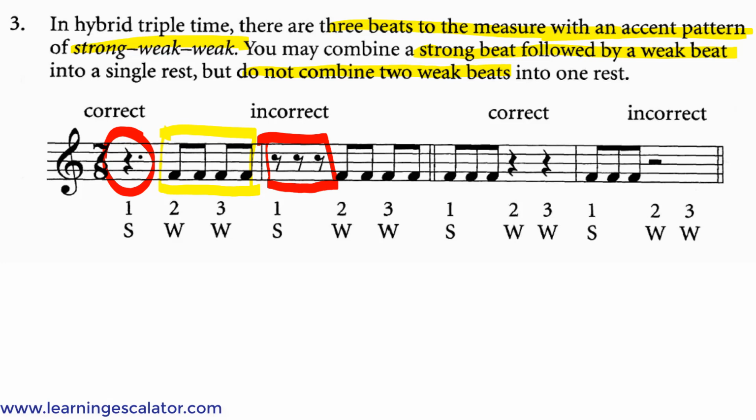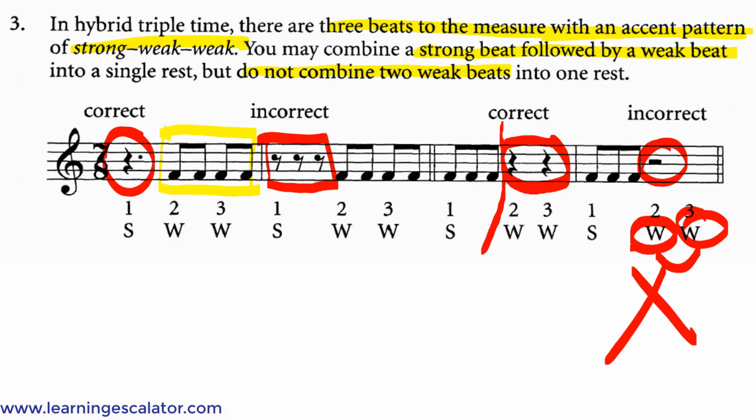And if you have 3 notes at the beginning for the first strong beat and you need 2 beats of rests, you can write it like this into 2 separate rests, but you're not allowed to write it into 1, because then the first weak beat would be carrying this second weak beat, and that's not correct.